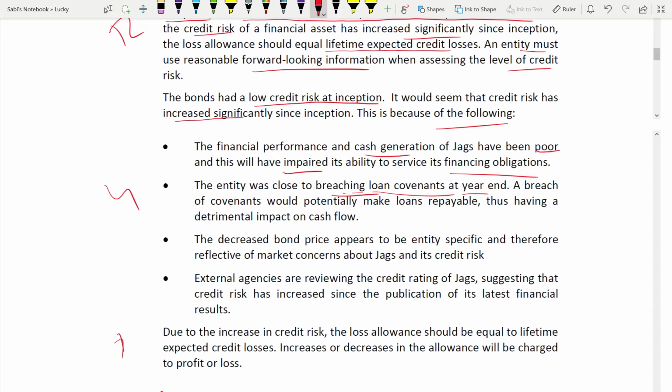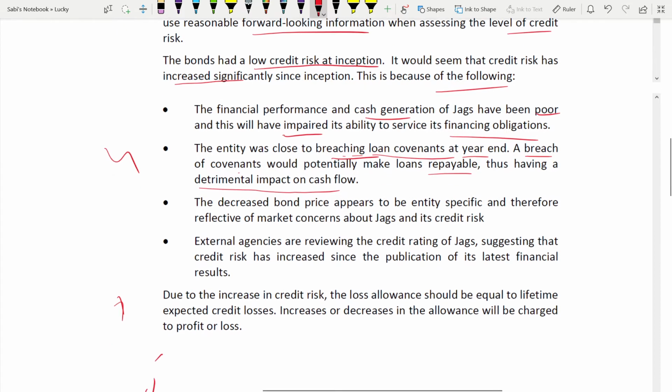So, a breach of covenant. When you're breaching the loan covenant, remember, it would potentially make the loans repayable immediately. You might have to pay the amount of the loan immediately, and if you have to pay the loan immediately because you are breaching the covenant, it will have a detrimental, negative impact on the cash flow. Third, the bond price decreased 20% compared to the market and the industry. This is entity specific, and therefore reflective of market concerns about Jack's credit risk. It shows the investor that this is not good. They consider this as risky. Credit risk might increase because the bond price reduced.